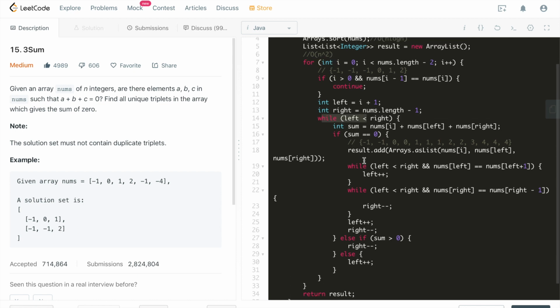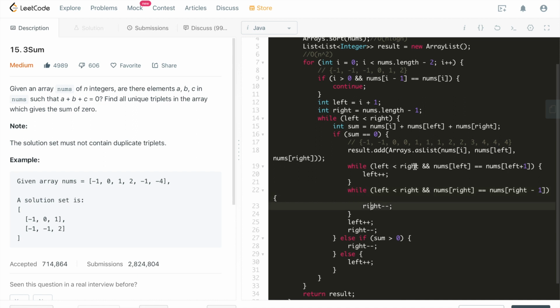The confusion comes from there being another while loop here. But if we look further, we can see this while loop is just moving this inner loop towards one direction. So does this one, right? So it's only going forward, towards the right. And this one is moving the right pointer towards the left.